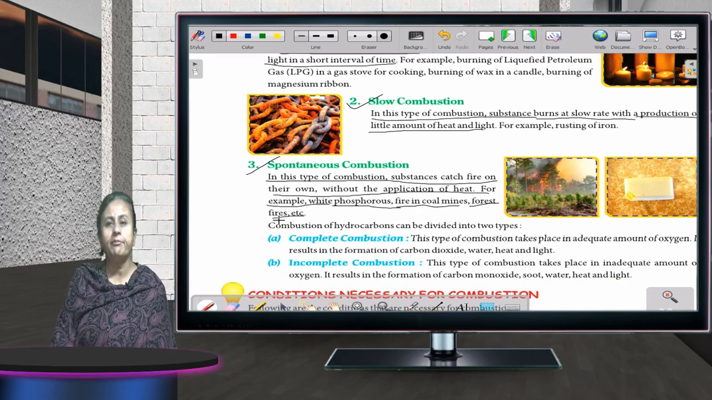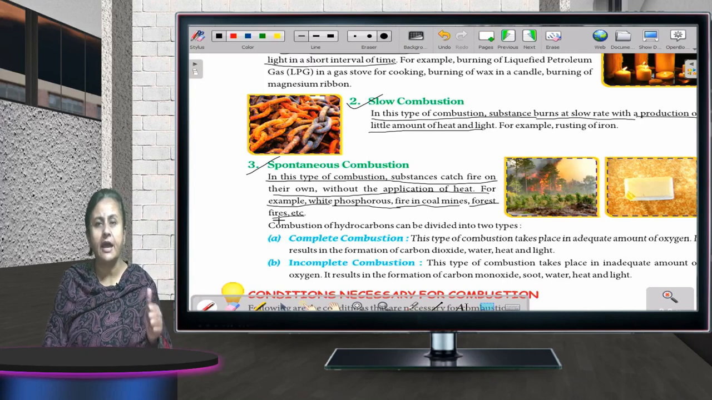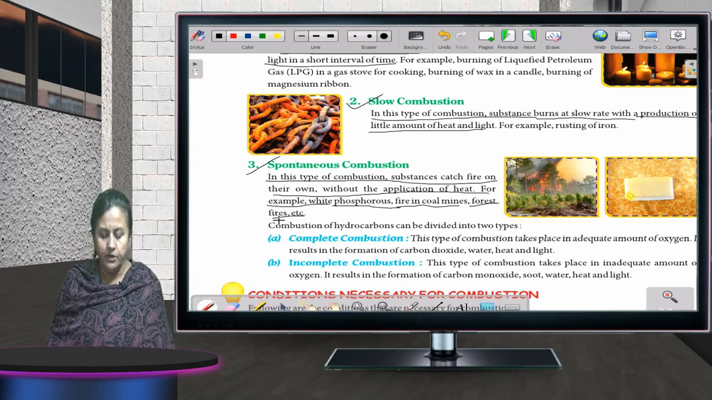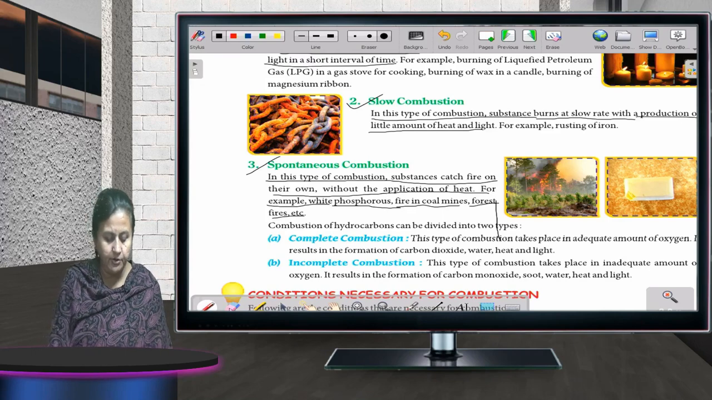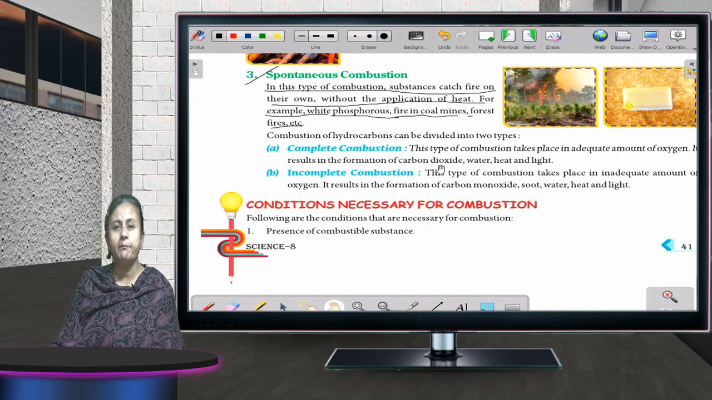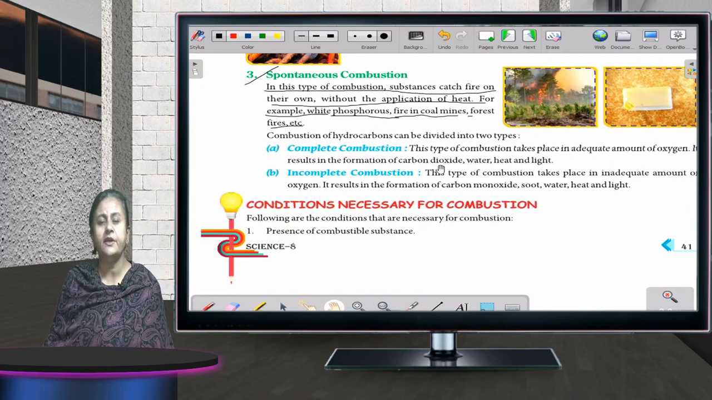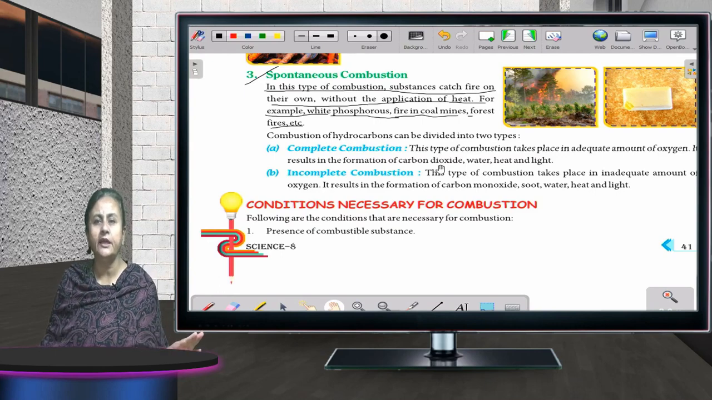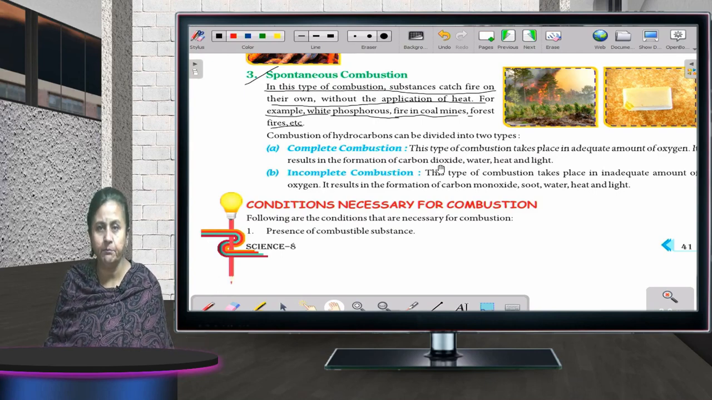Okay. Three types of combustion I have talked about. First is rapid, second is slow, and third is spontaneous. Fine. Now, what are the different conditions necessary for combustion, children? I'll tell you about this now. See, for the combustion to take place, first and very important, there should be presence of oxygen. Okay. In case the oxygen is not there in the air, no combustion would take place.